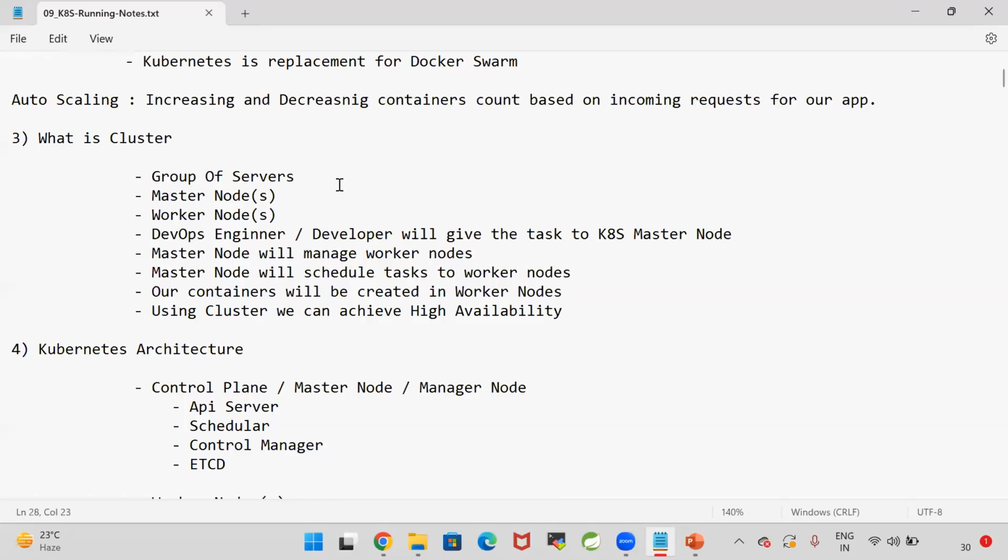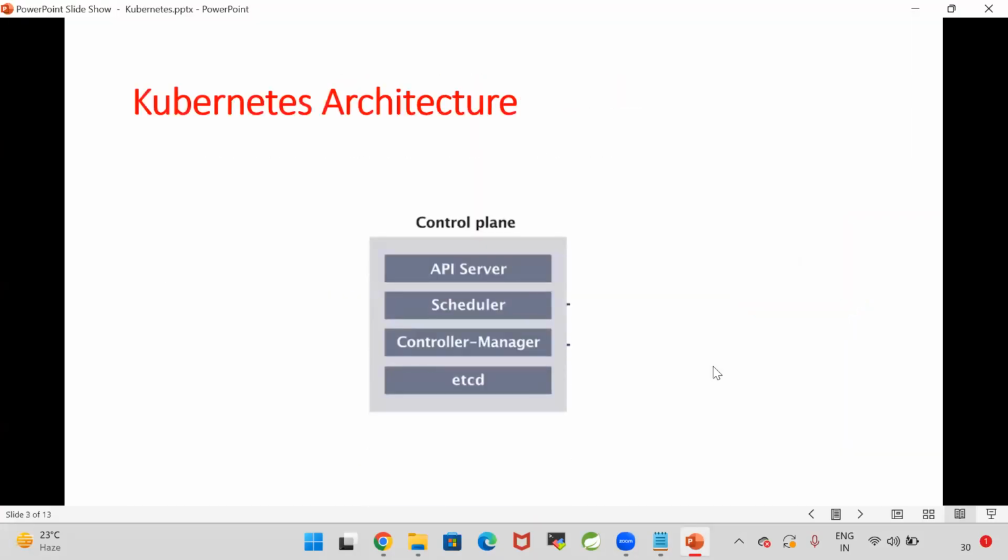Now in the Kubernetes, master node is called as a control plane. We will send the request to the control plane. Control plane will assign the task to the worker node. So here, as we are having the cluster, we can achieve high availability for our application. In the Kubernetes architecture, if we see, control plane is available. Control plane is nothing but master node in the Kubernetes cluster. Inside this control plane, we are having the API server, the scheduler, controller manager, and etcd.